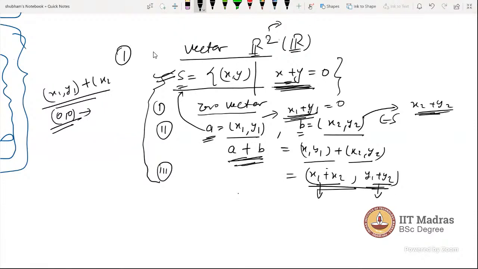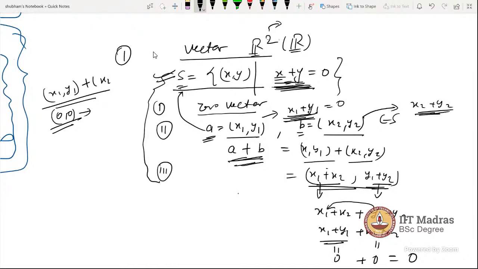So let's do the coordinate-wise addition here. The first coordinate is added to the second coordinate, and it is as a 0. So this is the first coordinate added with the second coordinate. Now we have to rearrange this: x1 plus y1 plus x2 plus y2. We have a condition x1 plus y1 is equal to 0. So that means this is 0, this is 0.